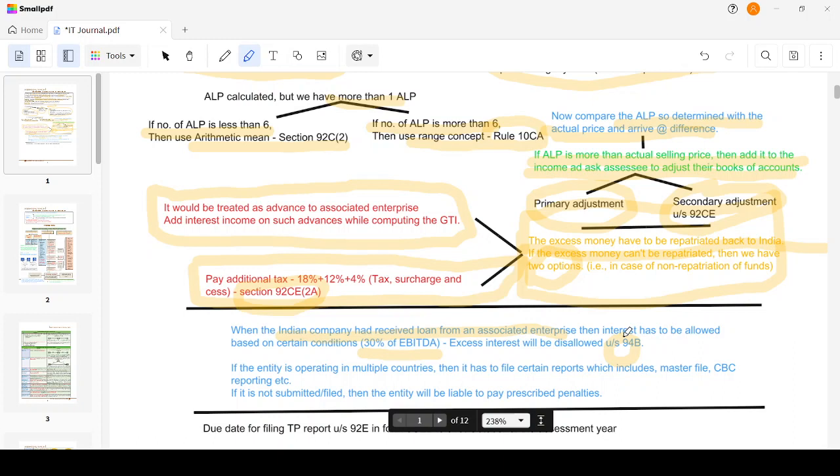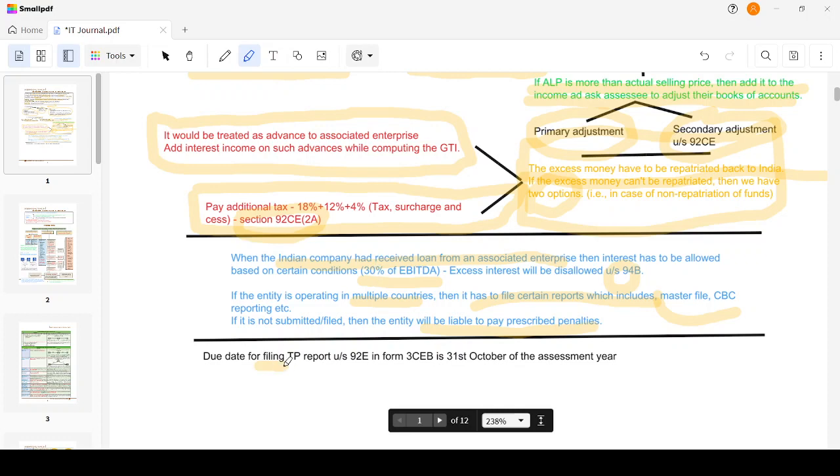Then if the entity is operating in multiple countries, here we have a multinational enterprise, then it has to file certain reports, which include the master file and CBC reporting, that is country by country reporting. If it is not filed, then the entity will be liable to pay prescribed penalties. Then the due date for filing the TP report, which is not the income tax return, in Form 3CEB is 31st October of the assessment year. We don't consider any extensions; this is given in the provisions of the Act.